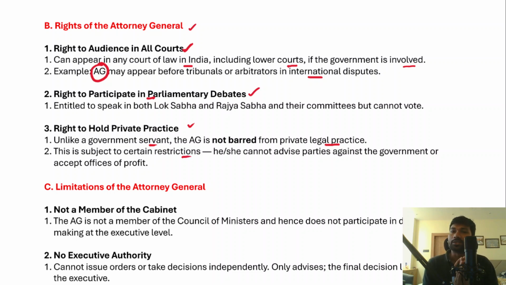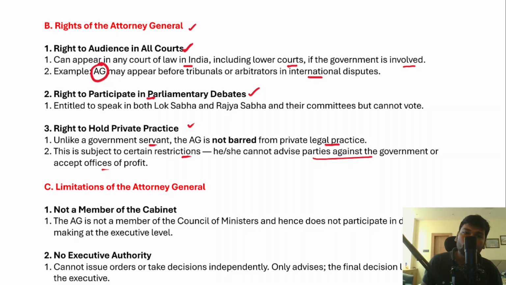When I say subject to certain restrictions, he cannot advise parties against the government or accept offices of profit. In fact, the problem with offices of profit is that it may result in a conflict of interest among government servants. So there are certain restrictions and limitations on the Attorney General when he is taking up private practice.